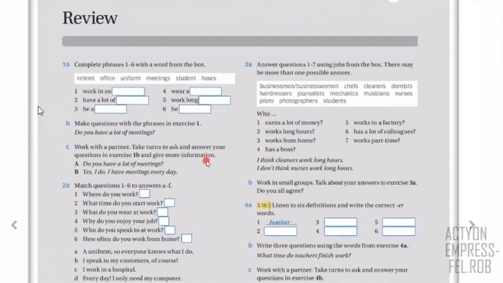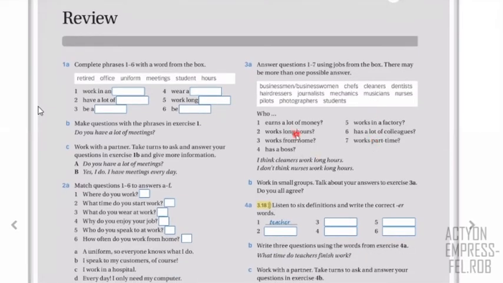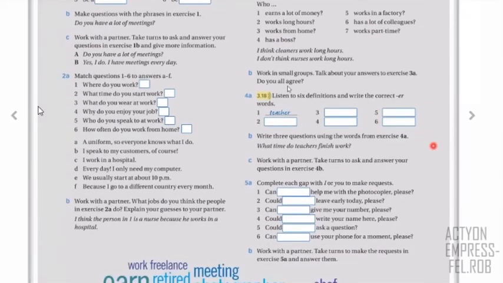Also, we're going to check the vocabulary part, especially about jobs. For example, hairdresser, musician, mechanic, and more, right? So we're going to check this. And at the same time, we have words of vocabulary, for example, earn, work part-time, have a boss, colleagues, and others, right? We also are going to check some definitions. We're going to have a very short listening, as you can see here. And we're going to practice with some definitions of jobs again.